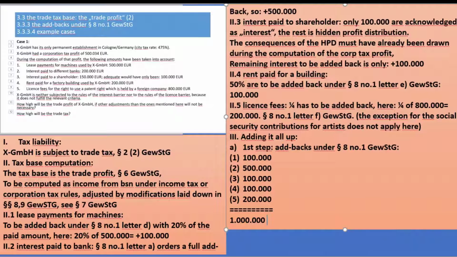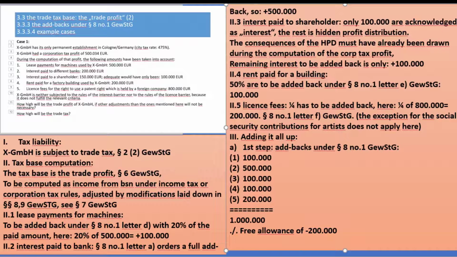Yeah, indeed. Now, minus free allowance of minus 200,000. So new subtotal is 800,000. And to be added back 1/4 of that, that's 200,000.